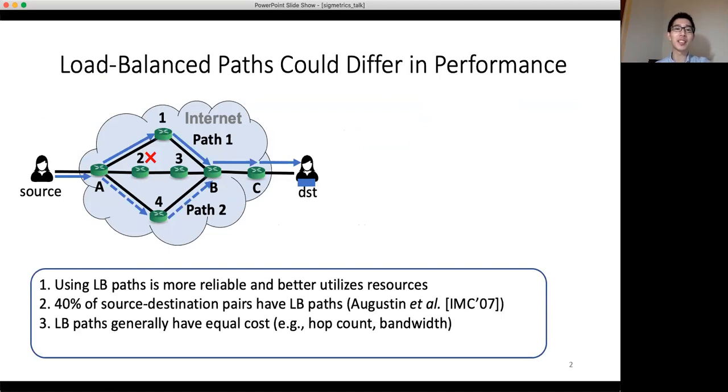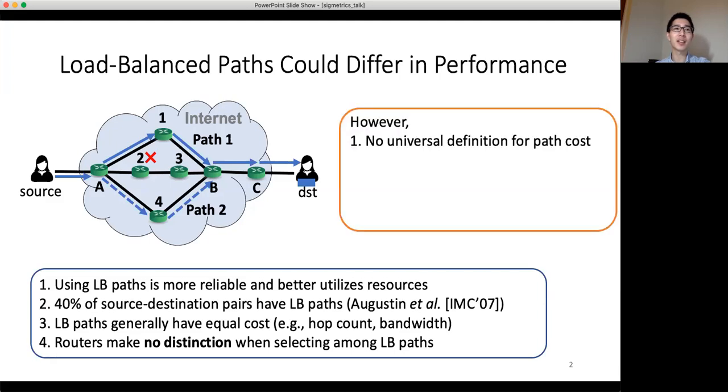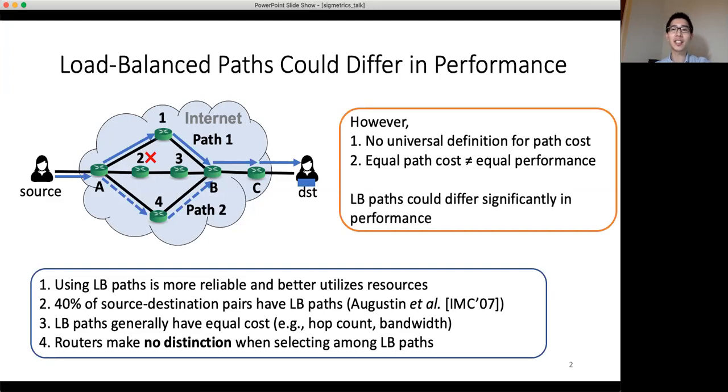LB paths are generally selected to have equal path costs, measured by hop count, bandwidth, or other performance metrics. Routers select LB paths as if it makes no difference using one than another. However, as there is no universal definition for path cost, equal path cost does not necessarily mean equal performance. So LB paths could differ significantly in path performance. Using latency as a metric for path performance, our work answers two key questions.